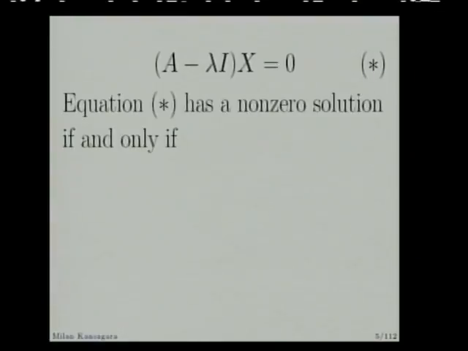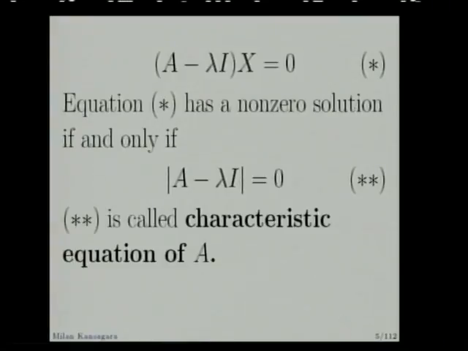So now this equation star has a non-zero solution if and only if, okay, first of all, A minus lambda Ix is equal to 0. This equation star, it will be a system of homogeneous linear equations. So now this system has a non-zero solution if and only if the determinant of A minus lambda I is equal to 0. So now this equation is called characteristic equation of A.